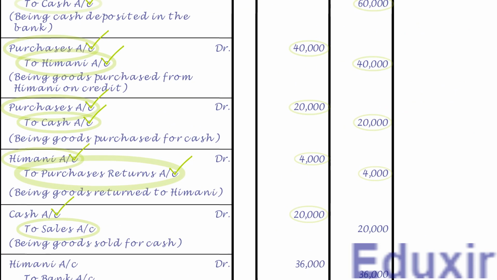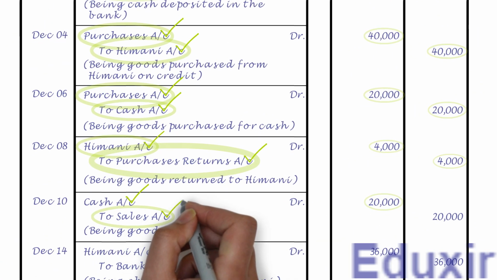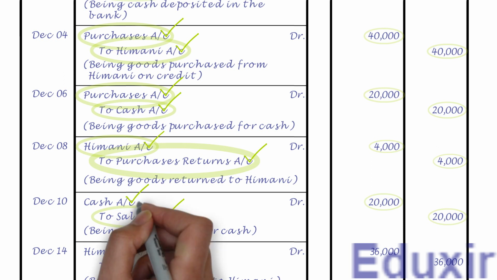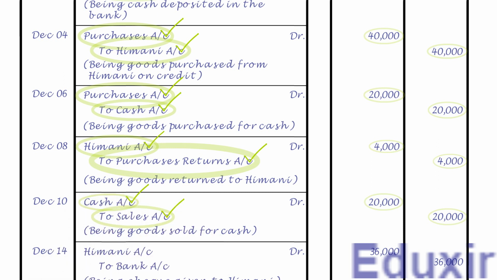As the name suggests, it needs to be posted on the credit side of sales account, and the credit amount is 20,000 rupees. Note that the details that need to be posted into the particulars column is cash account. For posting this entry, we need to create a ledger account for sales, as it is not yet created. Let us first write the title as sales account.